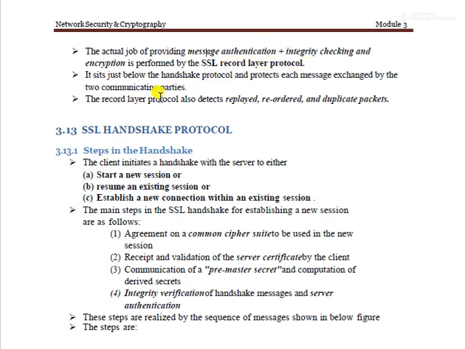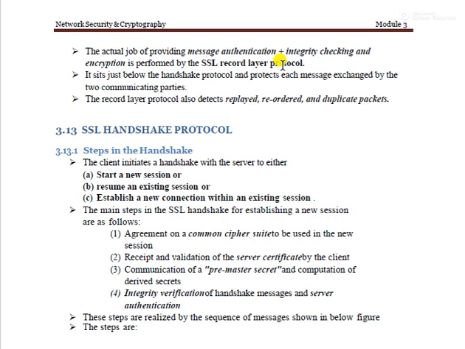That record layer protocol also detects replayed, reordered and duplicate packets. Okay, so these are all things performed by the record layer. In the handshake protocol, they mainly exchange information. They try to exchange the information and create a session. That maintenance of the connections between the client and server is made by the handshake protocol. So now we discuss one by one.